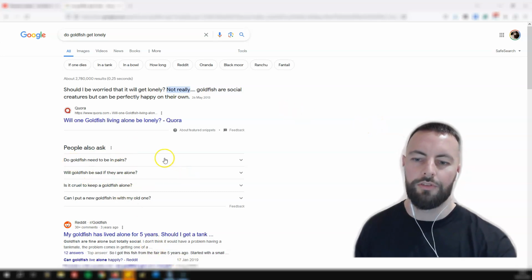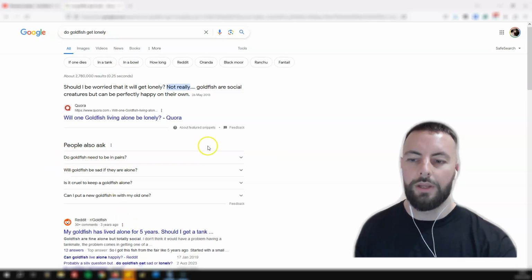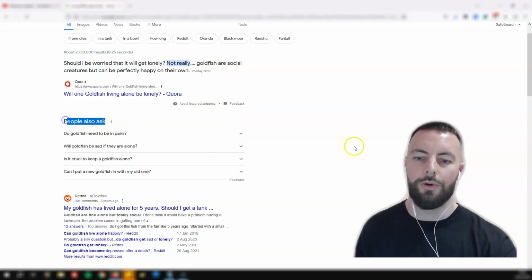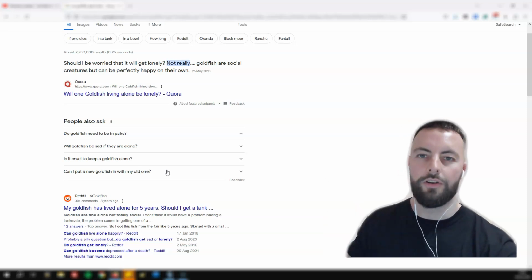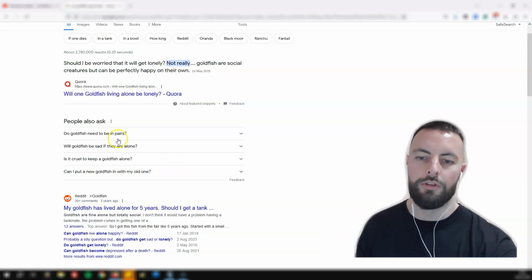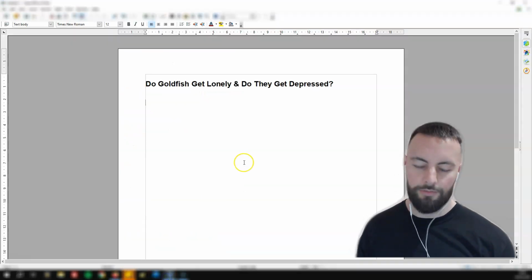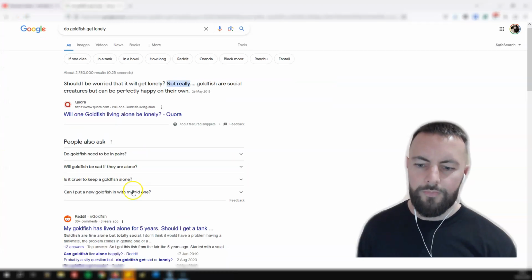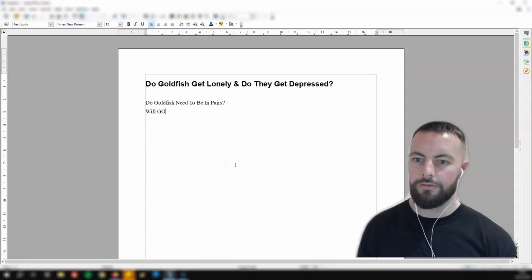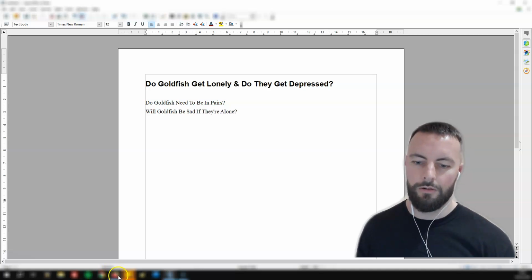So what you need to do is just find from this keywords that are relevant to this top one, because although it says people also ask, this section can sometimes veer off on a bit of a tangent and it starts becoming unrelated. So here, "do goldfish need to be in pairs?" It's perfectly relevant. So I'll just put "do goldfish need to be in pairs". "Will goldfish be sad if they're alone?" Goldfish sad if they're alone.